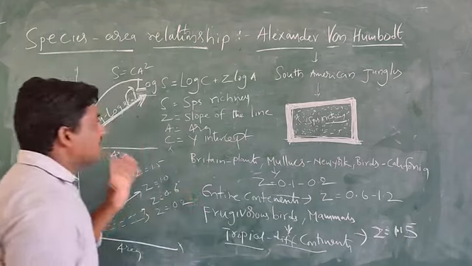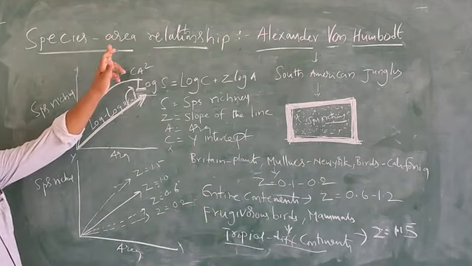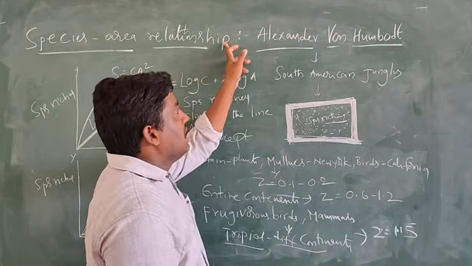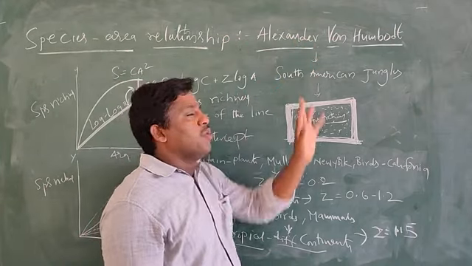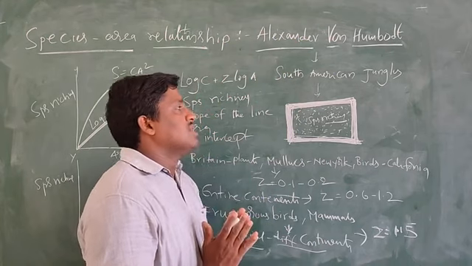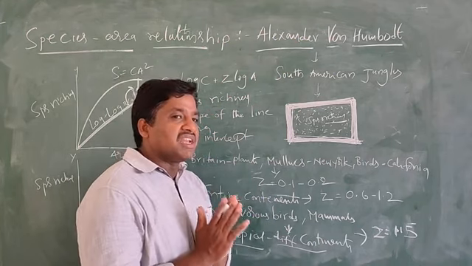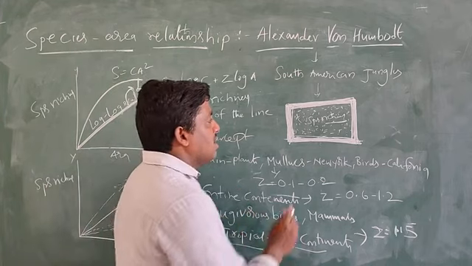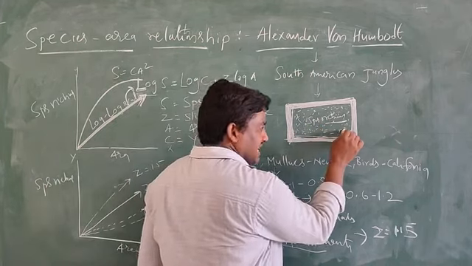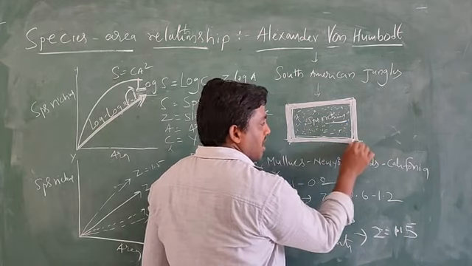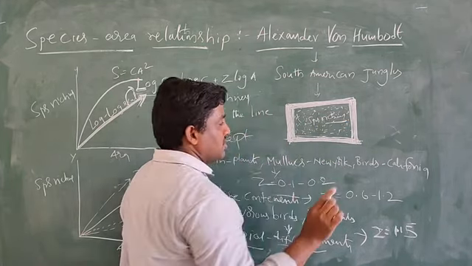Once again, see, I will explain the species area relationship. How it was found: Alexander von Humboldt observed the South American jungles, and how species richness and area are related. You can see that species richness increases with increasing explored area, but up to a limit.